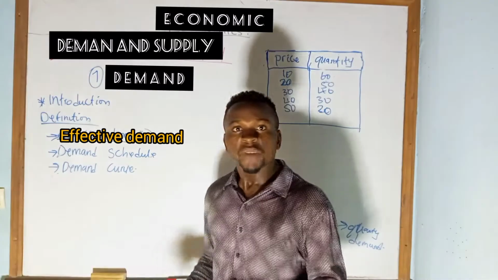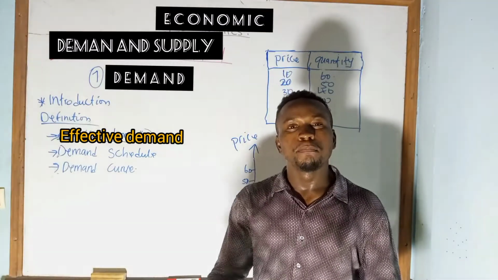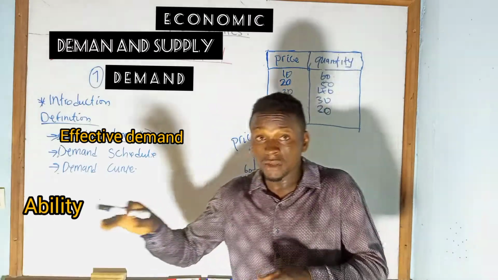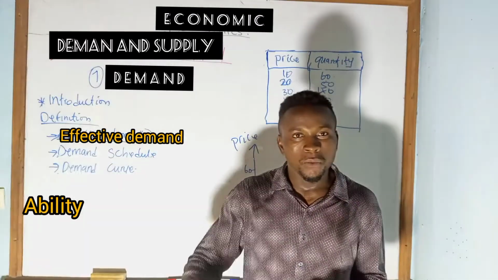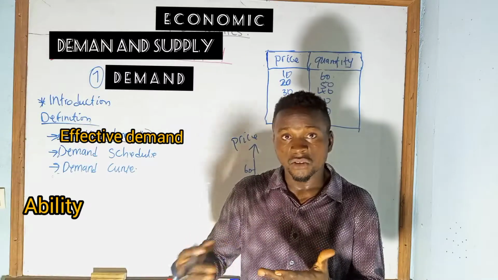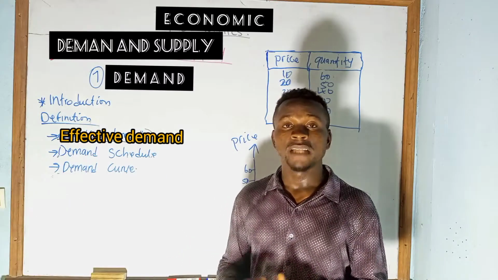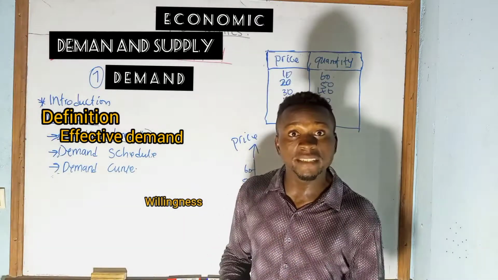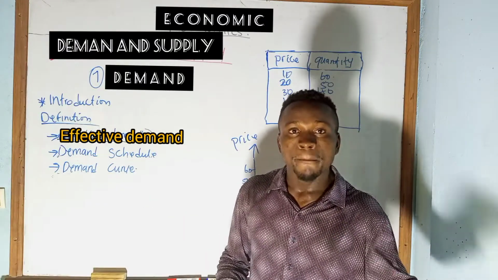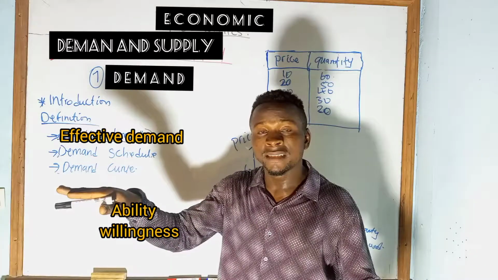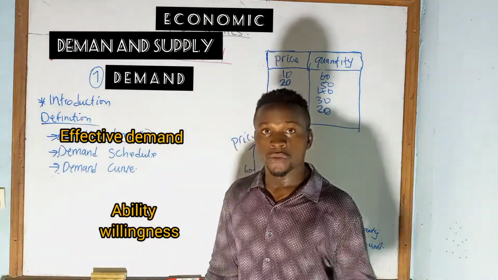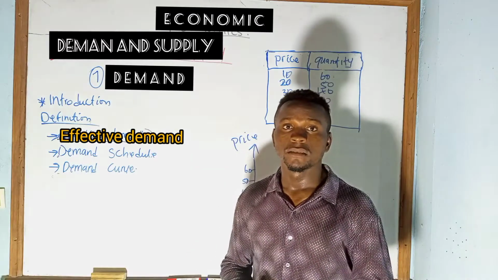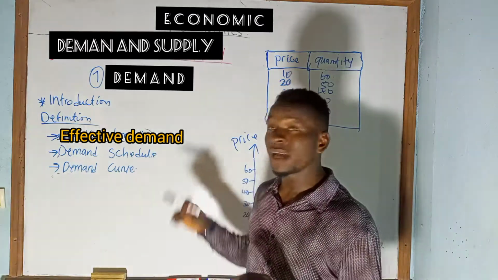Effective demand is that demand that is backed by what? By the ability, as seen on the screen, the ability to do what? To pay. The ability and willingness to pay. Effective demand is a demand backed by the ability and willingness to pay for that good or service.